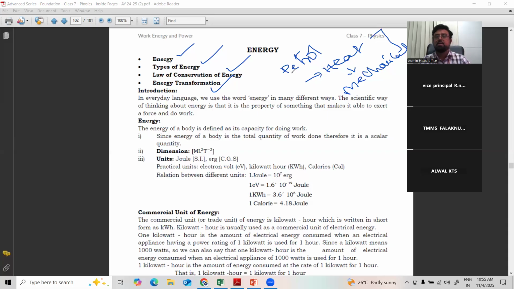Another example: when you switch on the light and after some time you touch the bulb, you feel it hot. It means electrical energy is converting into heat energy as well as light energy. This conversion from one form of energy to another form is called transformation of energy. Energy can neither be created nor destroyed. That is called the law of conservation of energy. What happens? It converts from one form to another form. That's all. You convert it, but there is no loss of it.